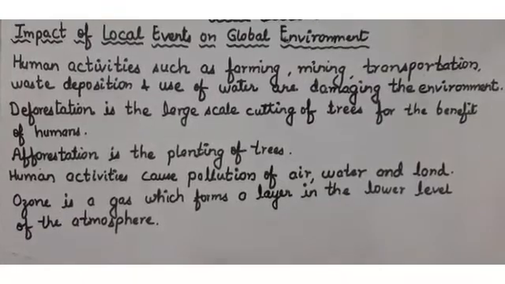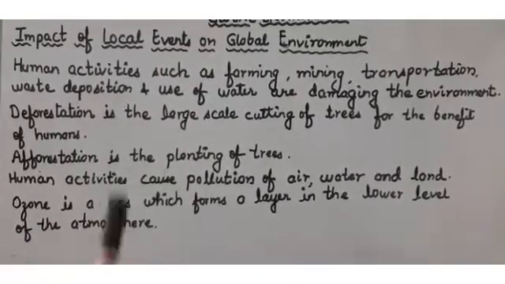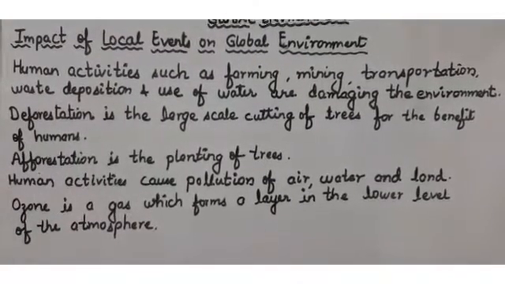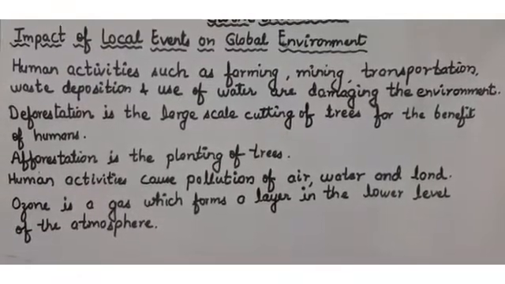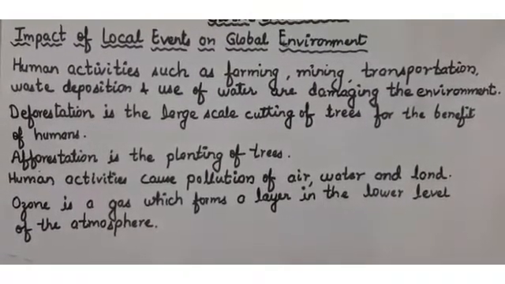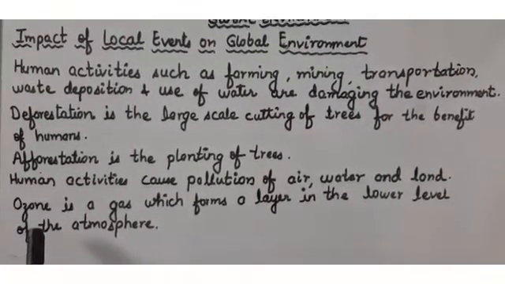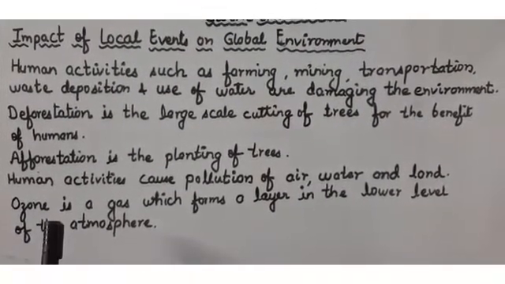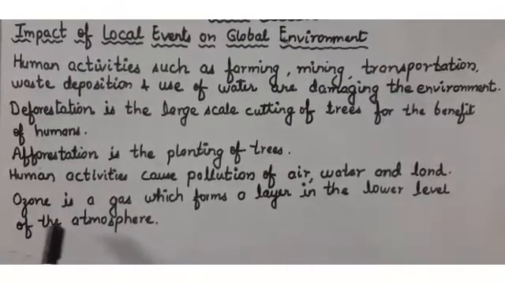It means the layer is becoming thin, and it is decreasing day by day because of pollution. Once it becomes so thin that it will not exist, it will be removed from the lower level of the atmosphere.